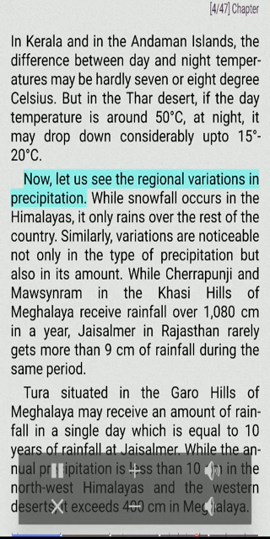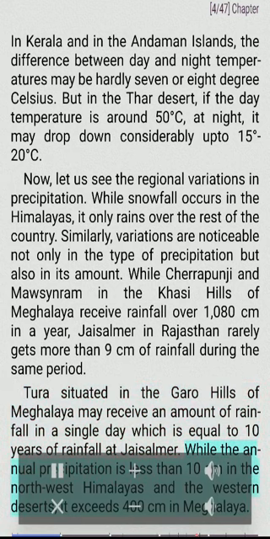Now, let us see the regional variations in precipitation. While snowfall occurs in the Himalayas, it only rains over the rest of the country. Similarly, variations are noticeable not only in the type of precipitation but also in its amount. While Cherrapunji and Mawsynram in the Khasi Hills of Meghalaya receive rainfall over 1,080 centimeters in a year, Jaisalmer in Rajasthan rarely gets more than 9 centimeters of rainfall during the same period. Tura, situated in the Garo Hills of Meghalaya, may receive an amount of rainfall in a single day which is equal to 10 years of rainfall at Jaisalmer.